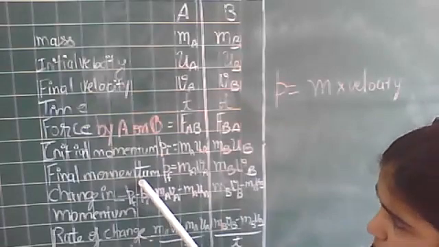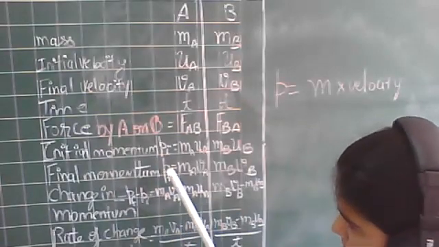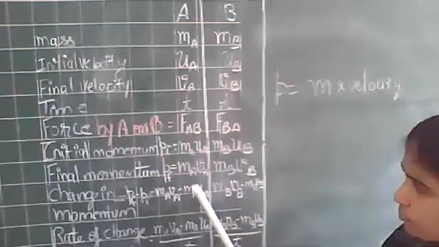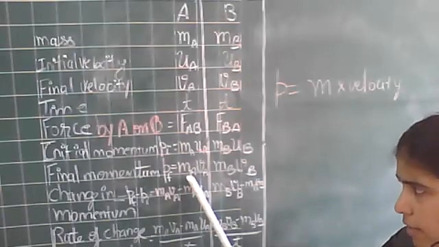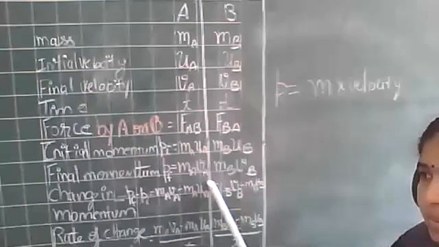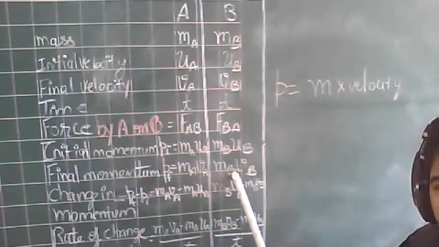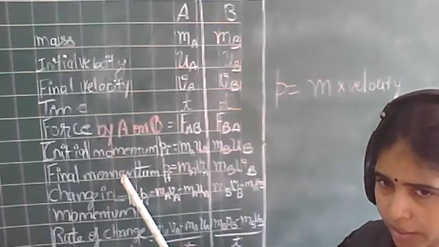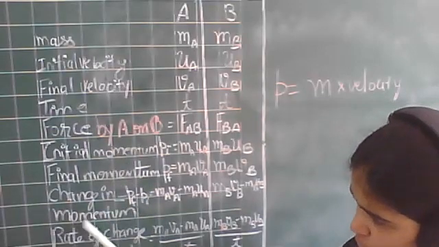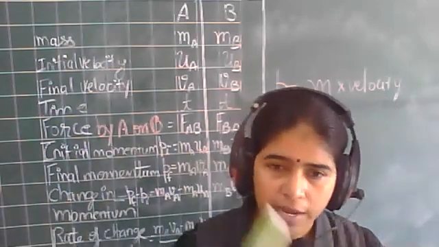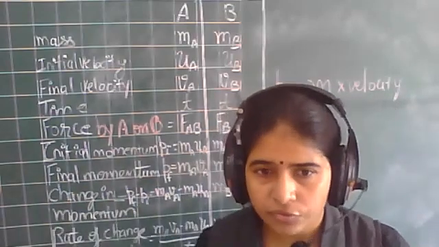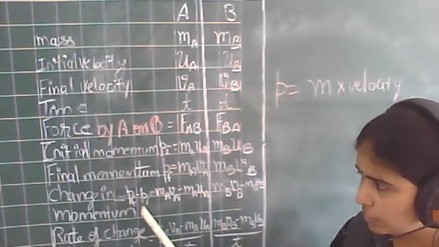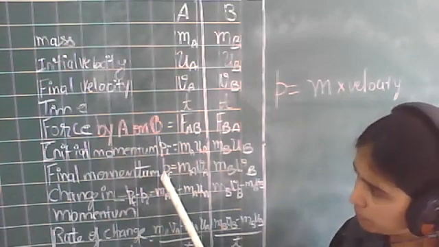So final momentum is denoted by Pf. P is for momentum, F is for final. So for object A we have mass ma and final velocity va, so final momentum is ma va. Similarly for object B, mb vb. If I want to find the change in momentum, change is final minus initial. So Pf minus Pi.